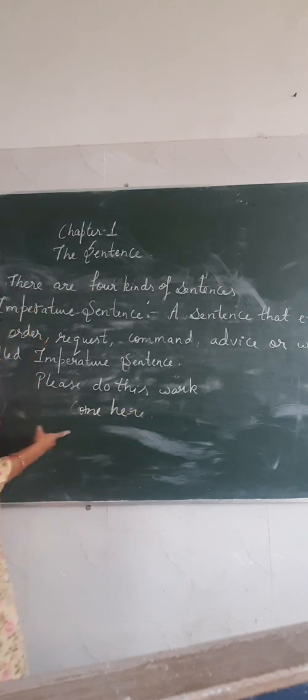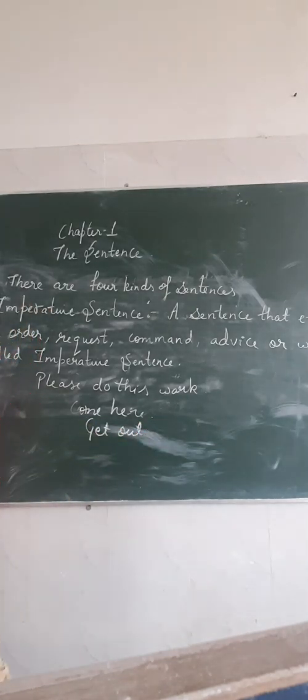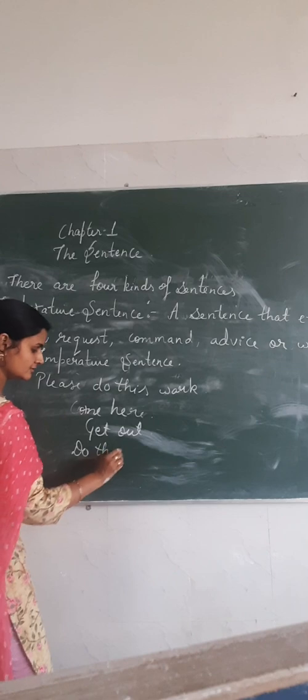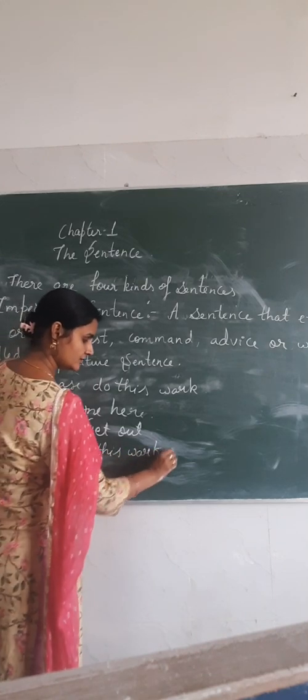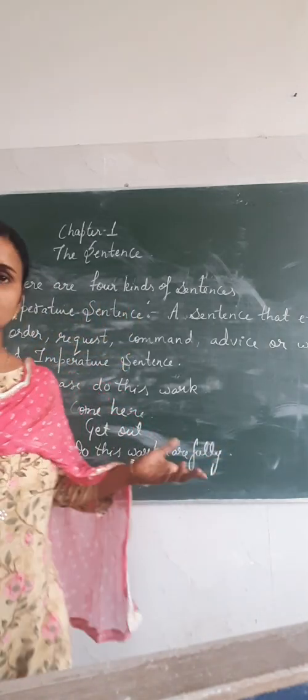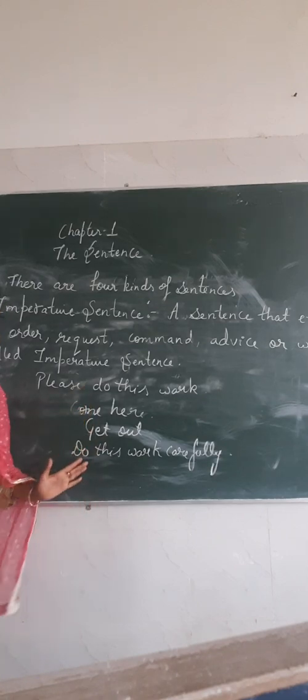Here we are giving an order to someone else. Or get out, we are commanding someone to get out. Do this work carefully. Here we are giving an advice to do the work carefully. So these kinds of sentences are showing the request, the order, command or an advice, and are called imperative sentences.